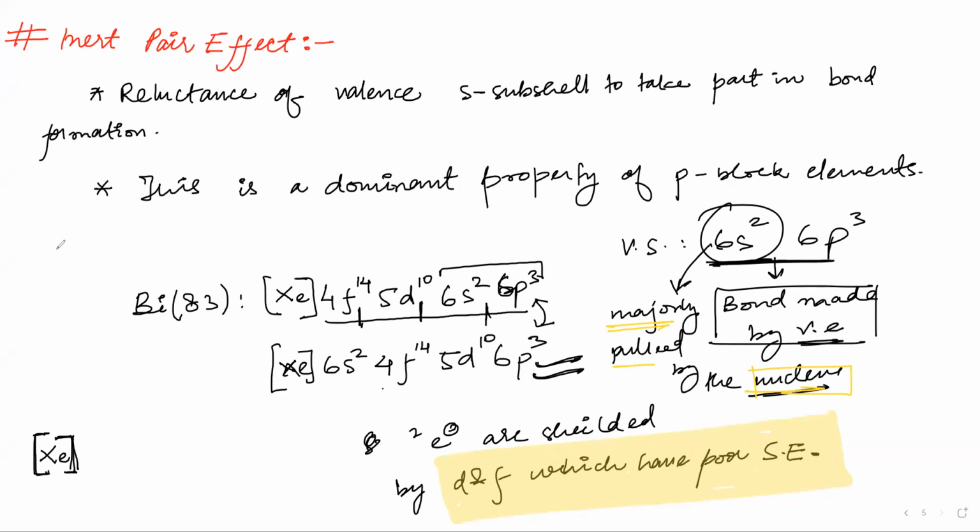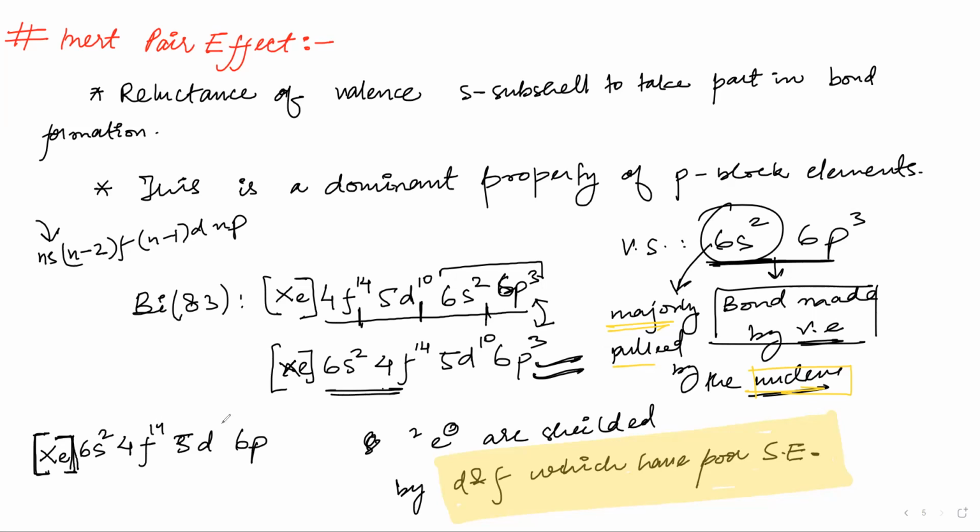So we will have this formula: ns, (n minus 2)f, (n minus 1)d, np. In this formula, we put 6, since we start with 6. So 6s, 4f, 5d, 6p. Correct? Yes, sir. So 2, 14, 10, and 3.